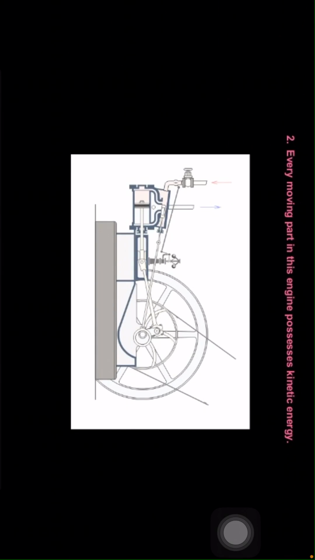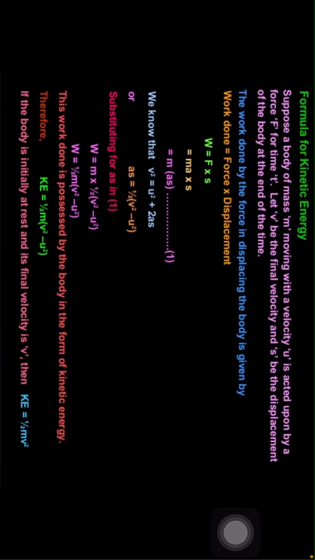Every moving part in the machine or engine possesses kinetic energy. So formula for kinetic energy. Suppose a body of mass m moving with a velocity u is acted upon by a force F for time t. Let v be the final velocity and S be the displacement of the body at the end of the time. The work done by the force in displacing the body is given by work done equals force into displacement. Therefore, W equals F into S.